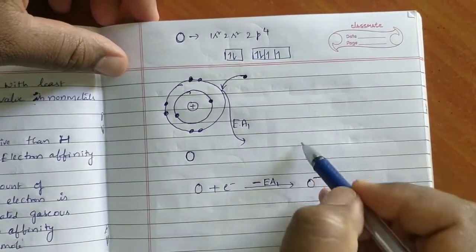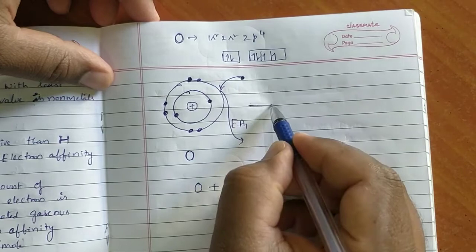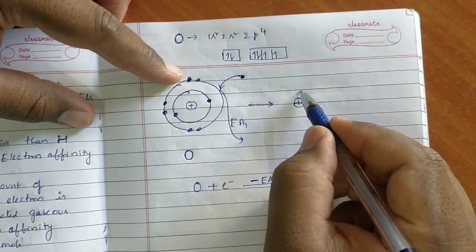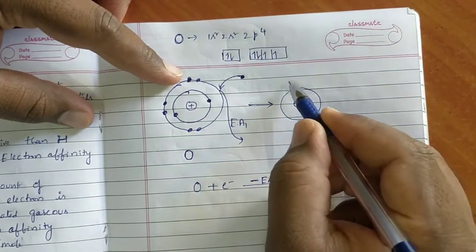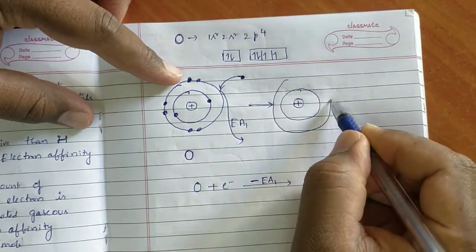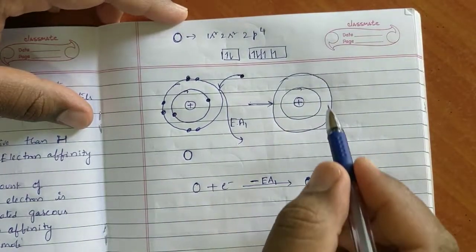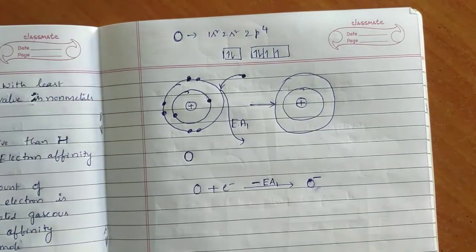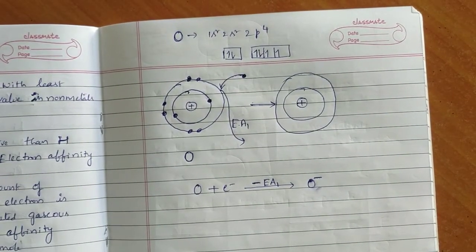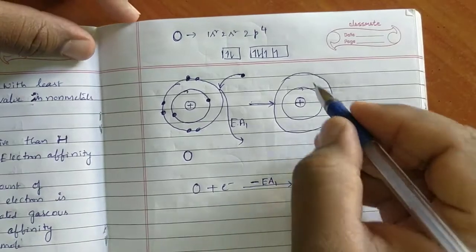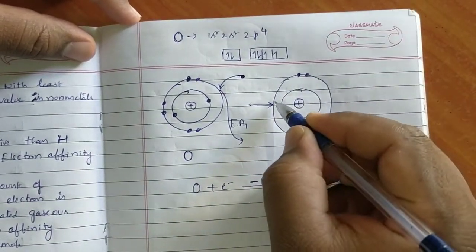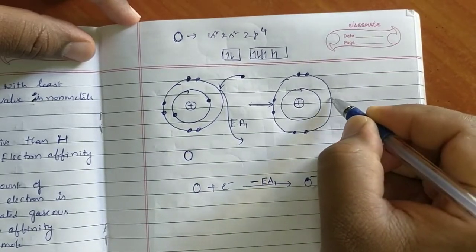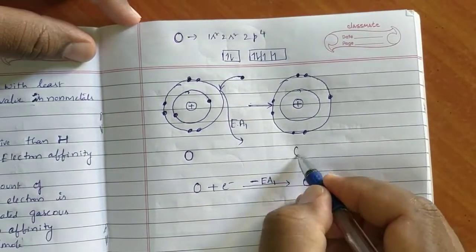Here I am going to draw the O minus. This O is converted to O minus, plus the first shell. Slightly, O minus is bigger than O. In the previous class we have already seen that anions are always bigger than neutral atoms. See, 1, 2, 3, 4, 5, 6, 7. This is O minus.